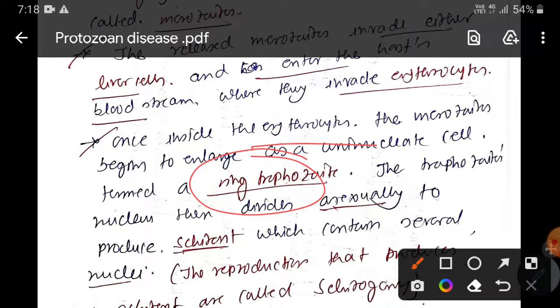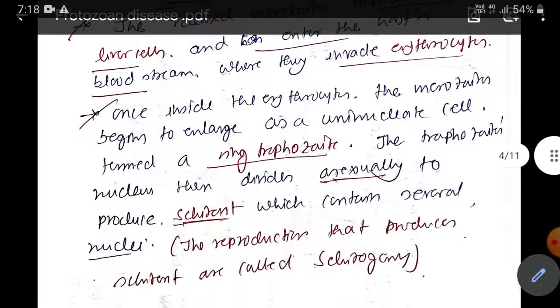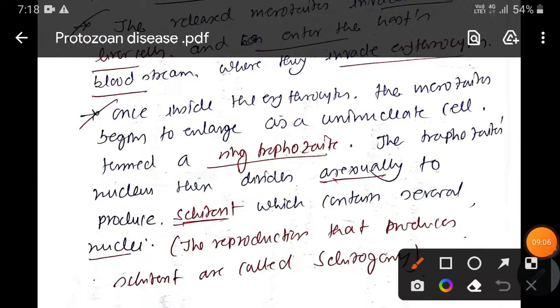Okay, inside the trophozoite the nucleus then undergoes asexual division, which results in the formation of a cell which contains multiple nuclei. So the cell containing multiple nuclei is known as a schizont. Okay, so again the reproduction that produces the schizont is known as schizogony.